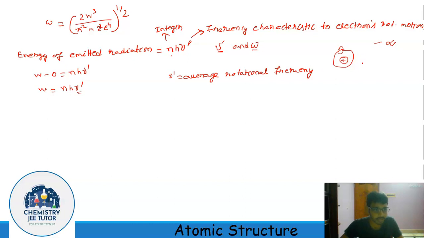And since at infinite distance omega is 0, the average would be omega by 2. So my W becomes nh omega by 2.